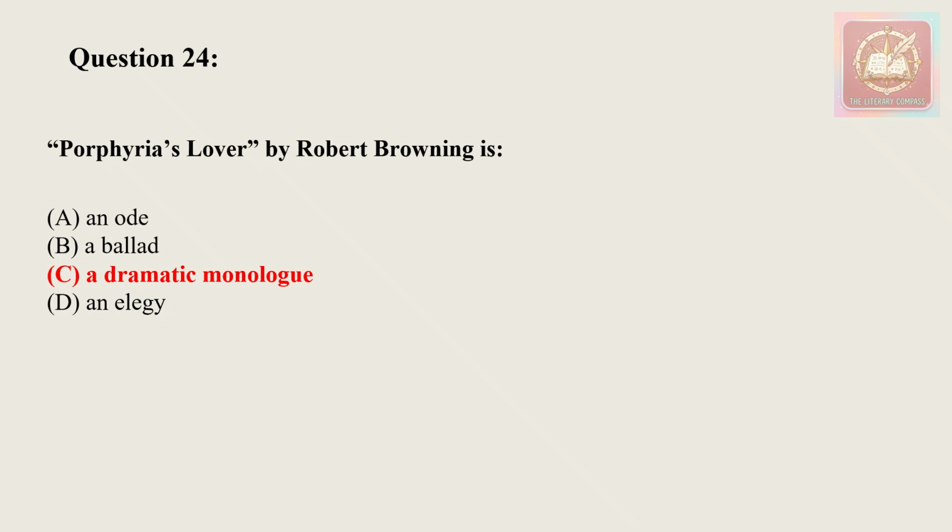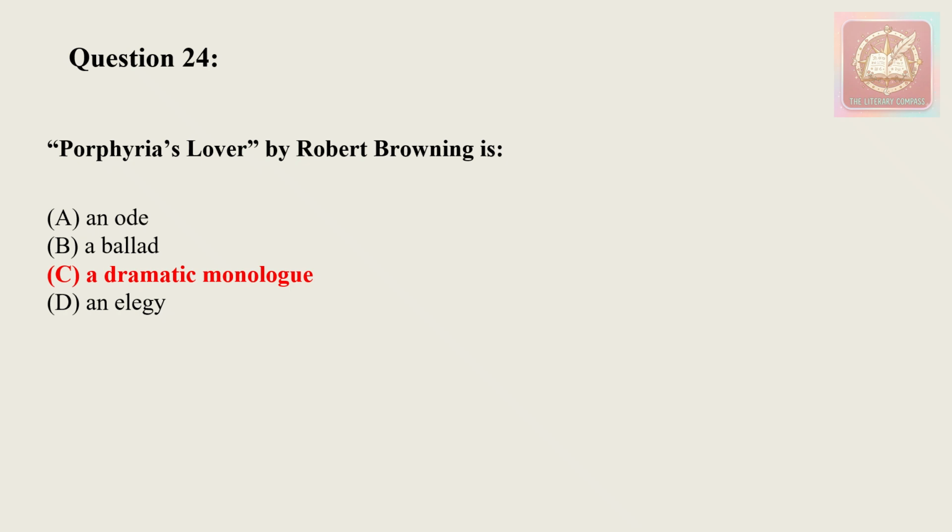Then what is an ode? An ode is basically a lyric poem which expresses praise, admiration, or deep reflection on a person, an object, or an abstract idea. A very good example is John Keats's Ode to a Nightingale. Then we have P.B. Shelley's Ode to the West Wind.